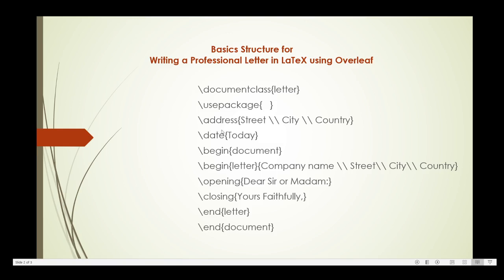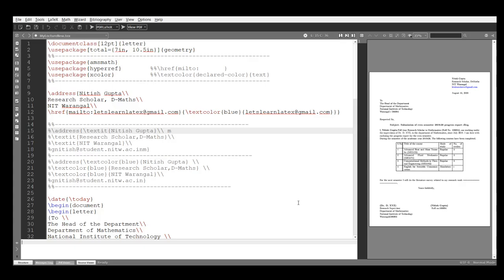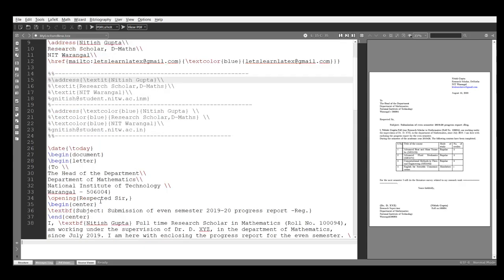After that I will write \date \today, and then \begin{document}, \begin{letter}, \opening, \closing, \end{letter}, \end{document}. See this. This is the skeleton. Okay. After that \begin{document}.